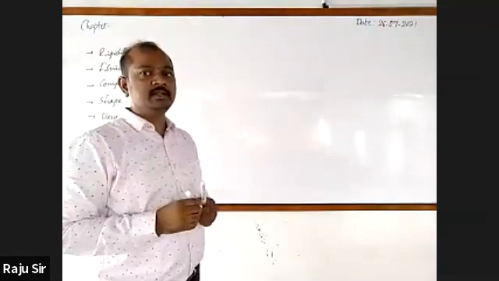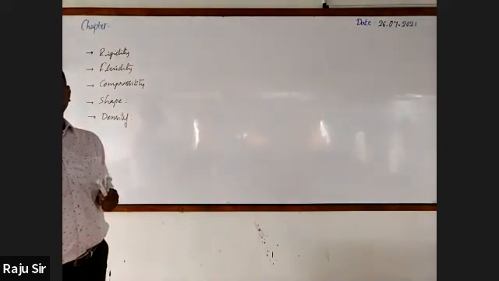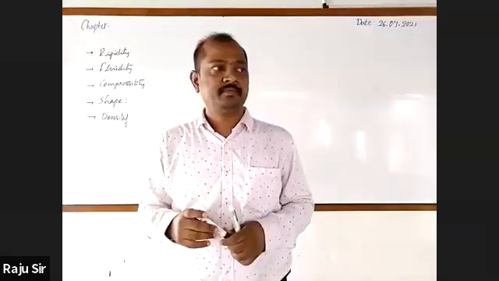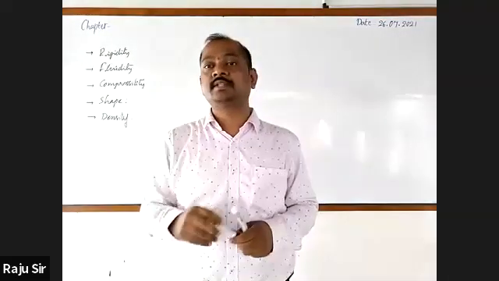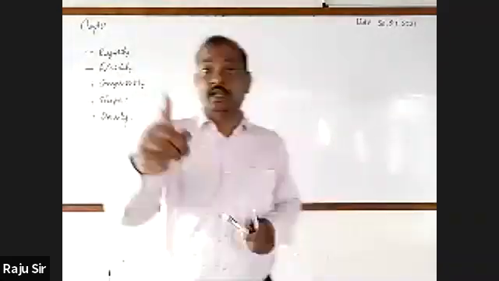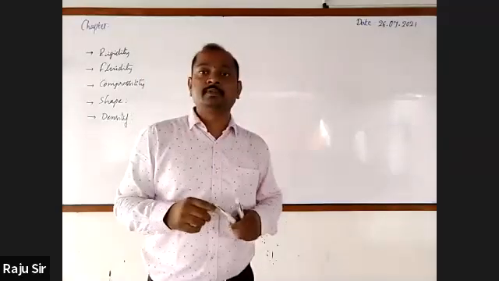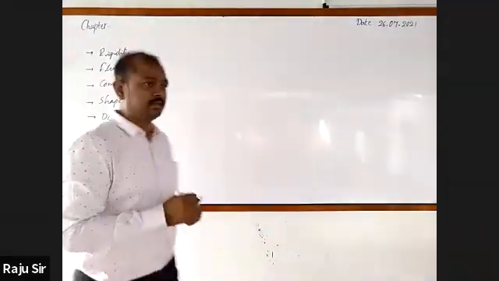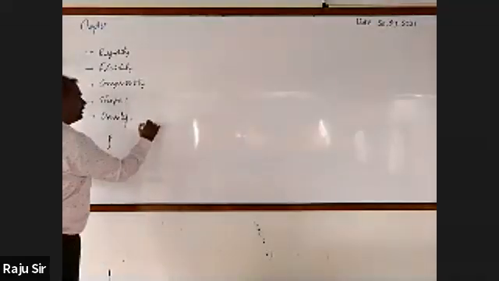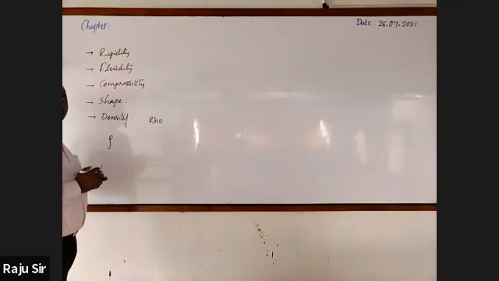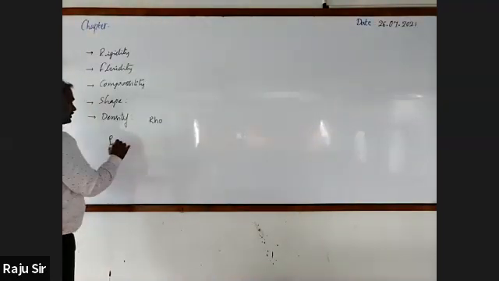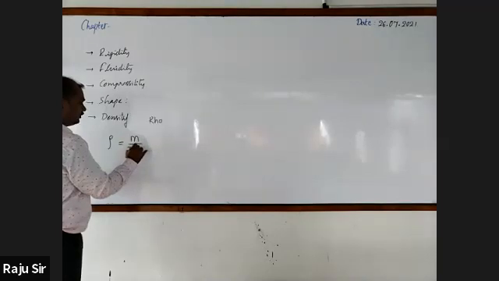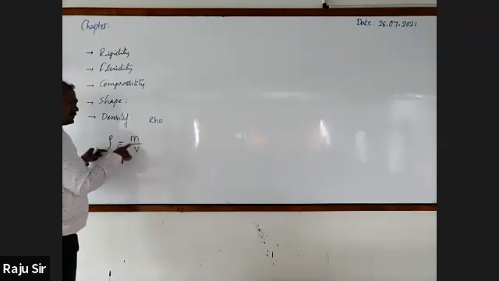Do you know the symbol that we use to represent the density? Rho. Density is represented by using one of the Greek letters called rho. It is to be read this way: rho. Rho is equal to m by v. Density is equal to mass by volume.